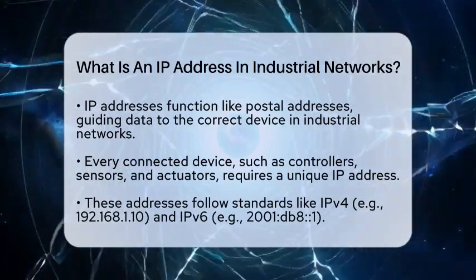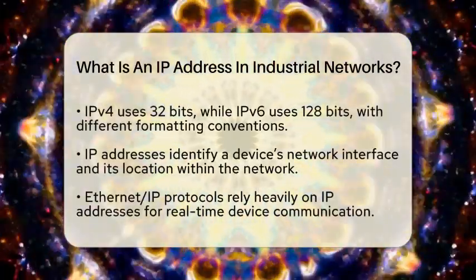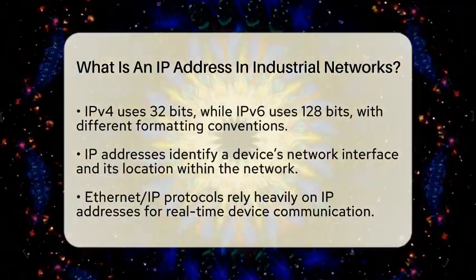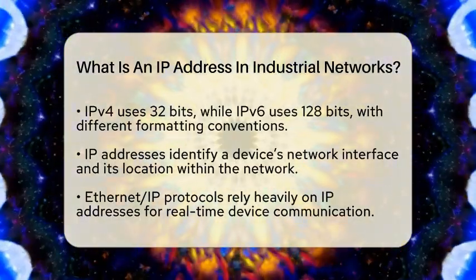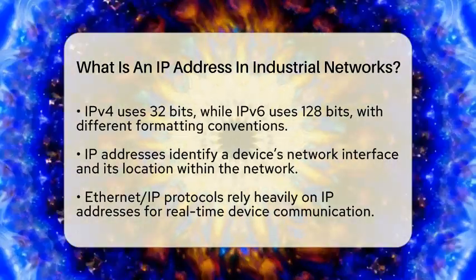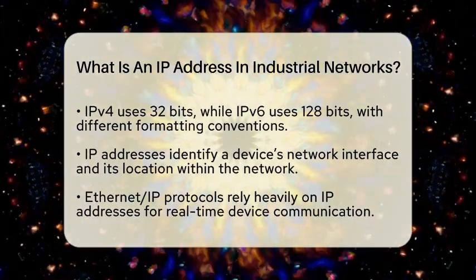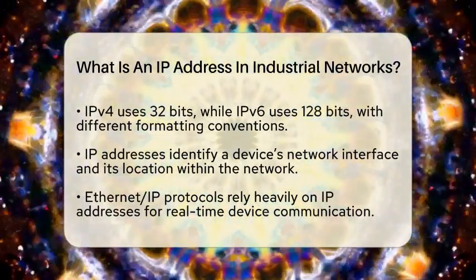The most common are IPv4 and IPv6. IPv4 addresses are made up of 32 bits and are written in four groups of numbers separated by dots, like 192.168.1.10. IPv6 addresses are longer, 128 bits, and written in hexadecimal, like 2001:db8::1.